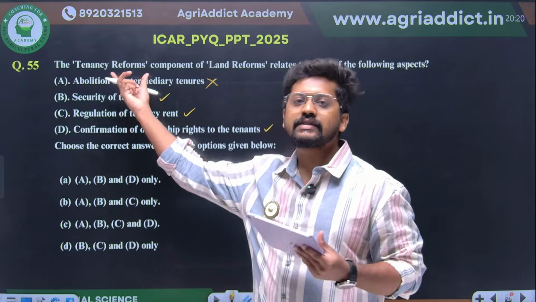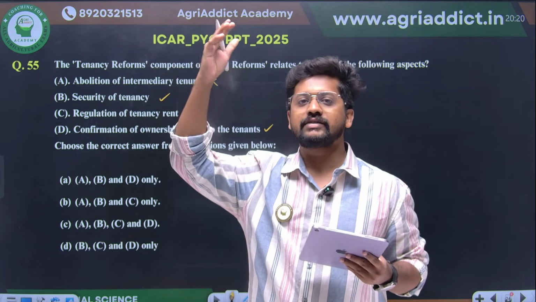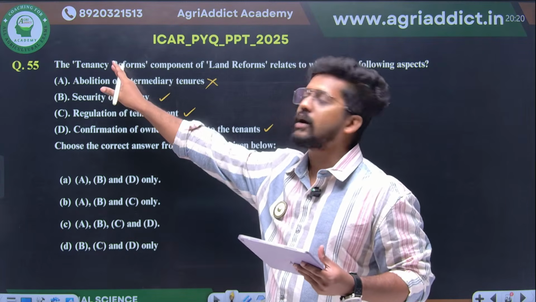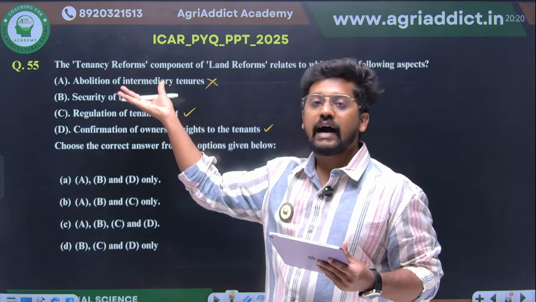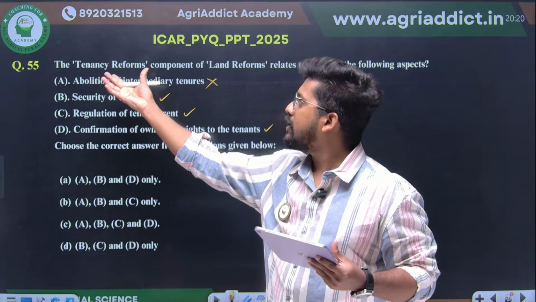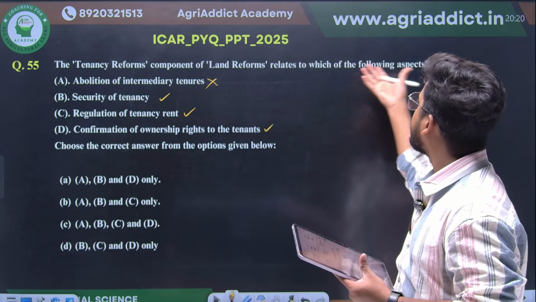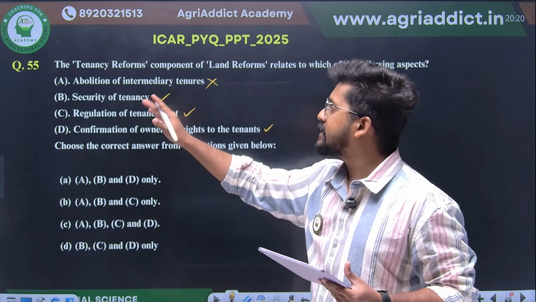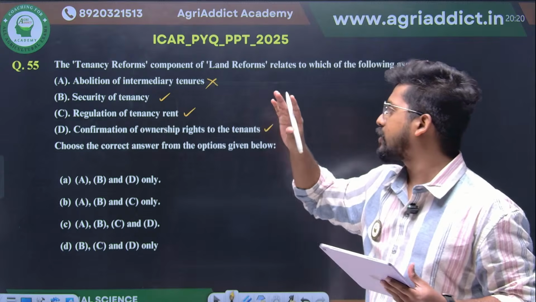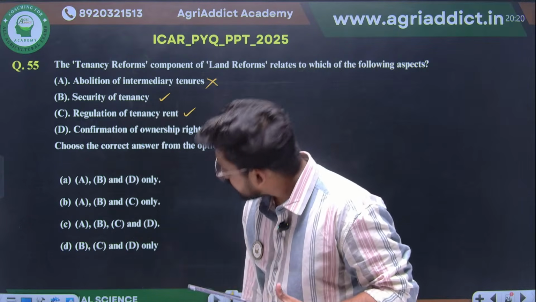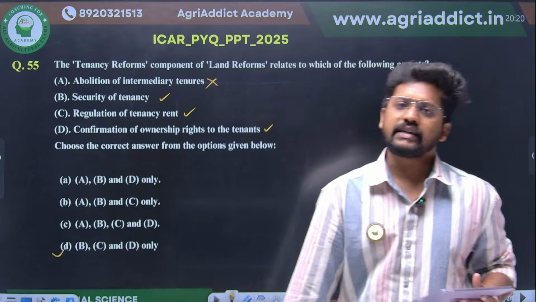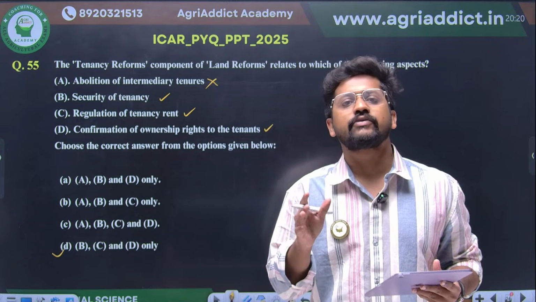Abolition of intermediaries is actually removing the zamindars, mahalwaris, rayotwaris, right? So this is not coming under tenancy reforms. It is coming under a broad category other than tenancy reform. So the tenancy reforms relate to which of the following aspects? Security of the tenancy, regulation of the tenancy, confirmation of the ownership rights, and setting the land ceilings, right? So B, C, D, option D will be your correct answer. This is a direct statement question taken from the Subbareddy textbook.